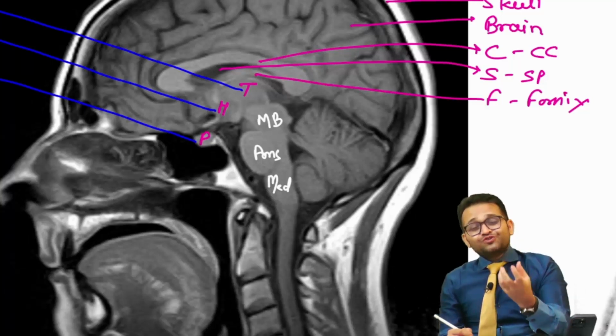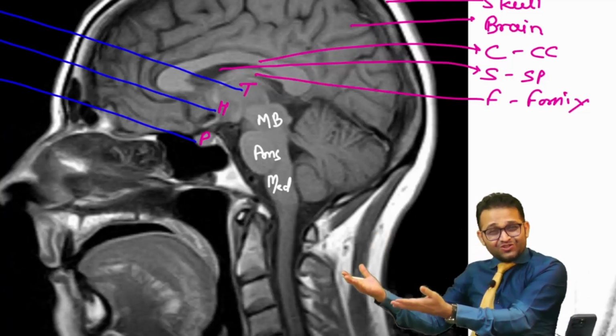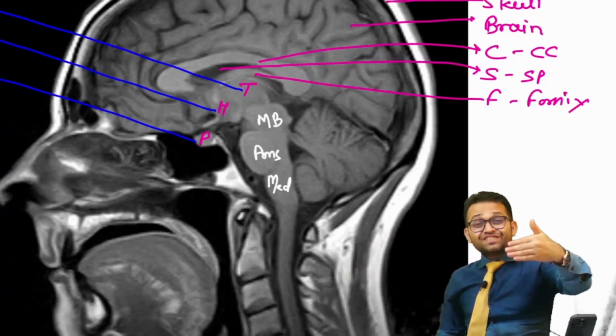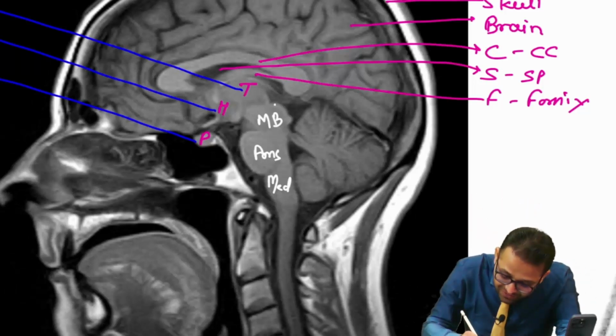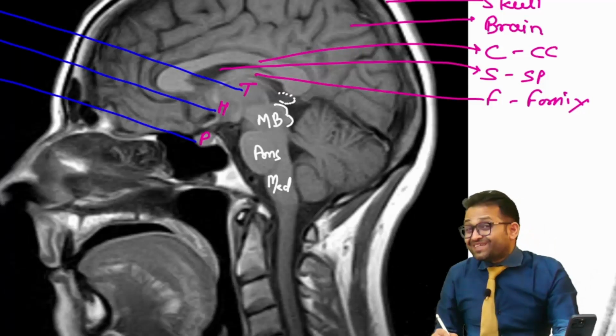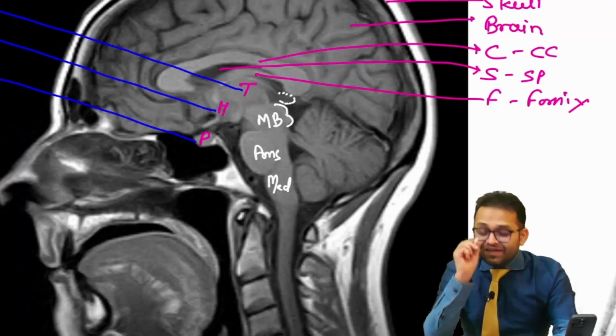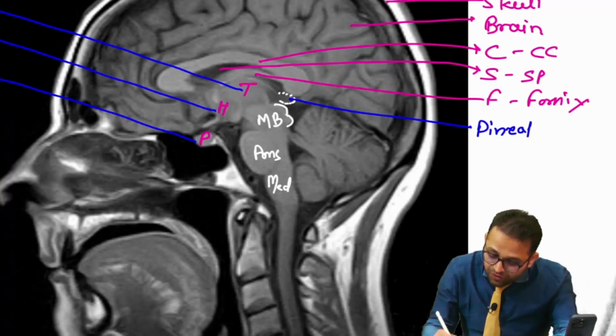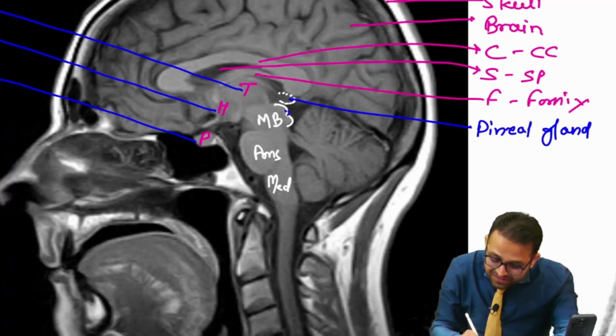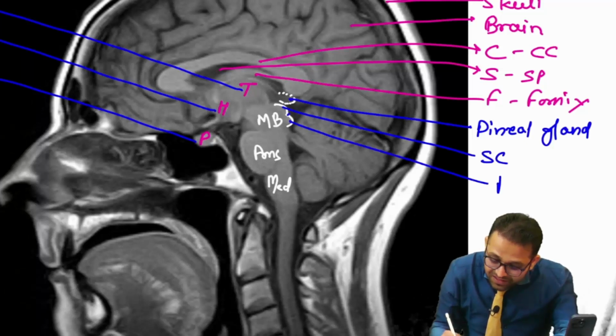Yes, your radiology will be very easy if your anatomy is strong. Radiology is nothing, it is the shadow of the anatomy. Just behind the midbrain, I told you the elevations: the above elevation and then the below elevation. This particular area just above this elevation is our pineal gland, the third eye of Lord Shiva. This first elevation is the superior colliculus, then there is the inferior colliculus.